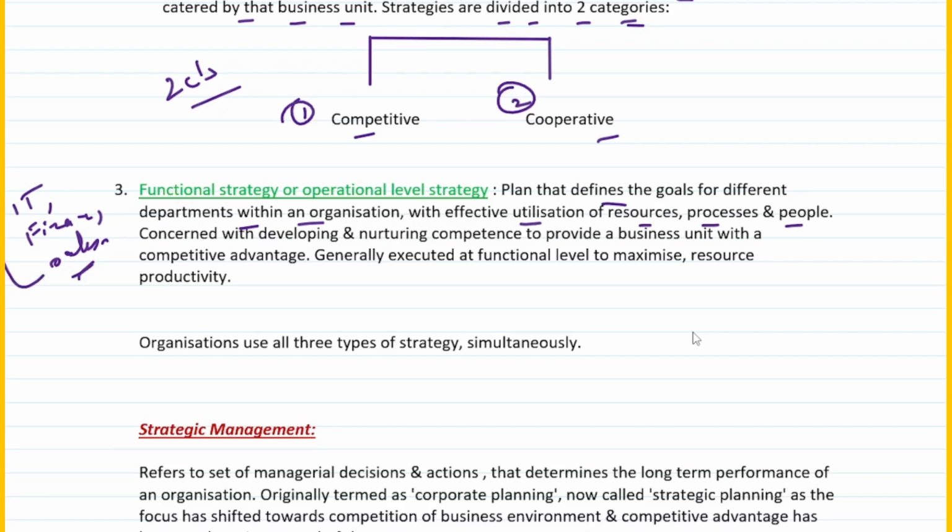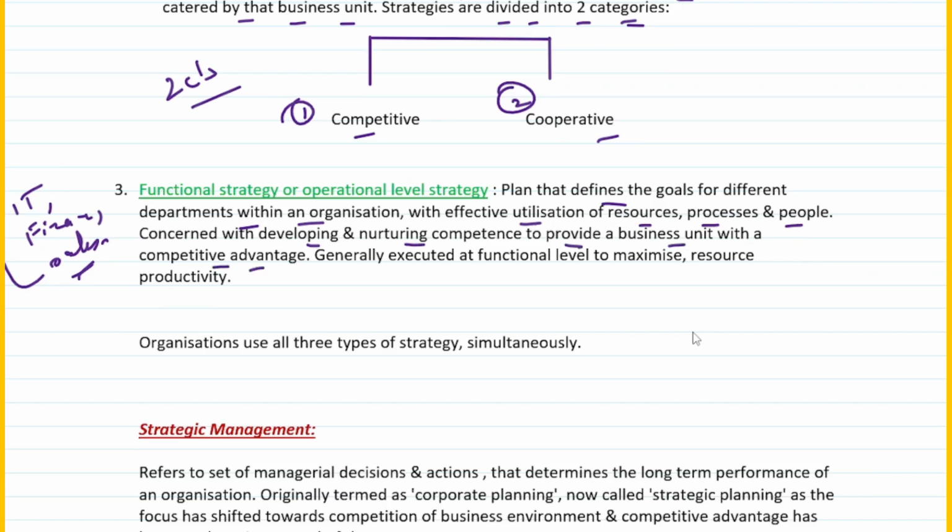That is called as a functional strategy or an operational level strategy. How do you do it? With the effective utilization of resources, processes and people, right? Okay, it is basically concerned with what? It is concerned with developing and nurturing. Nurturing means growing, right? Developing and nurturing competence to provide a business unit with a competitive advantage.